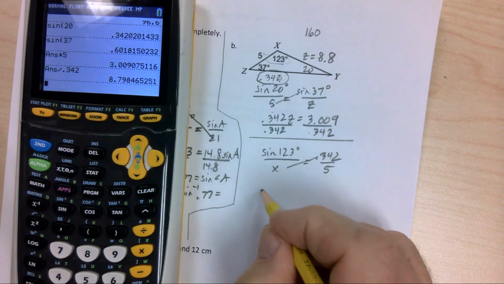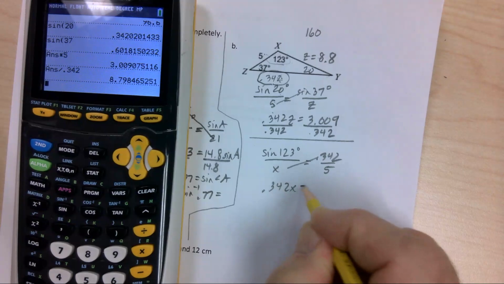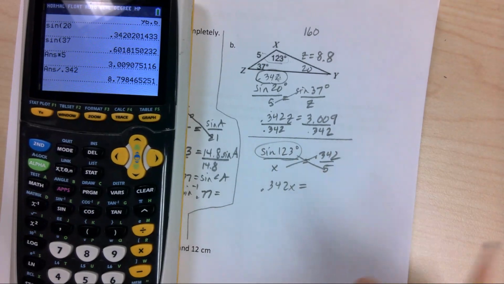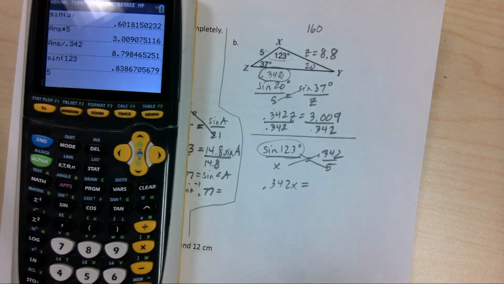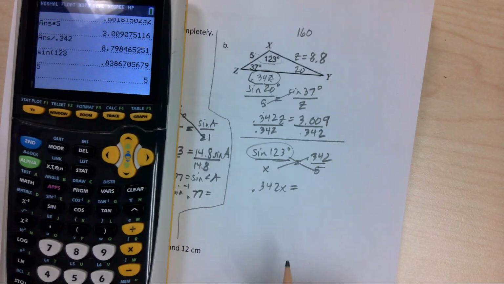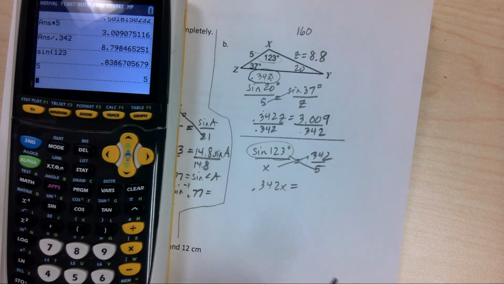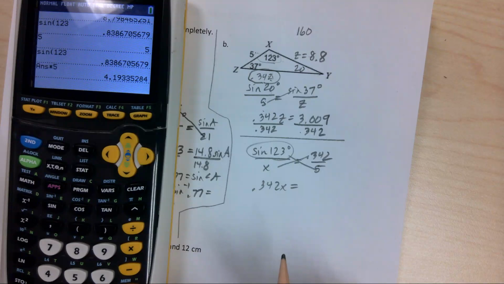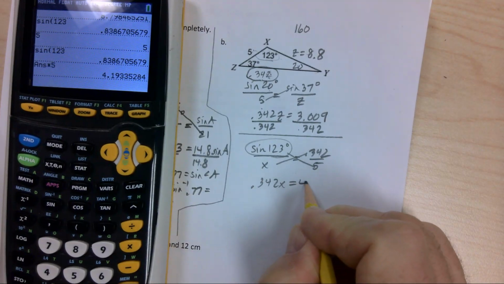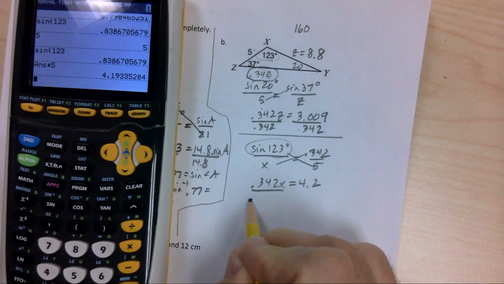So I'm going to go that way. 0.342x equals, figure this out, multiply it by 5. Sine of 123 times 5. Alright, I hope that's right. Hope I didn't hit buttons wrong. I'm going to round that to 4.2.